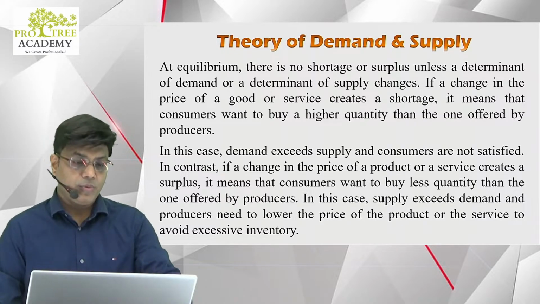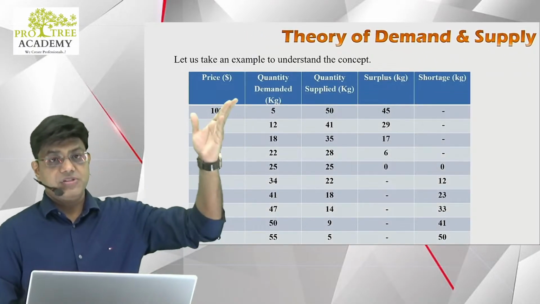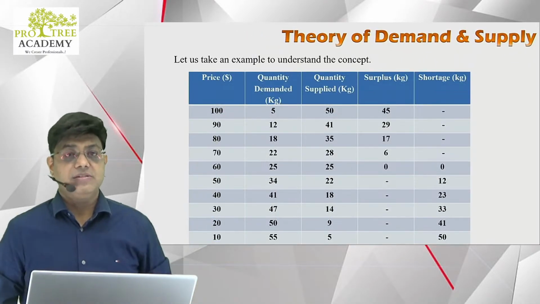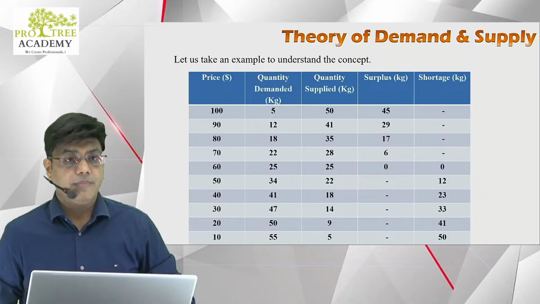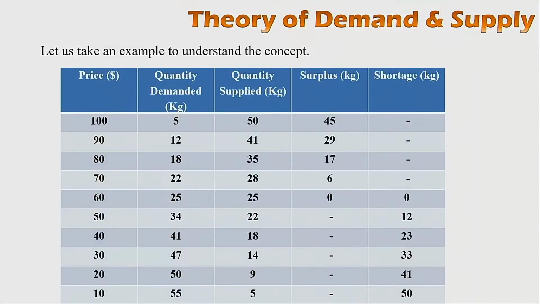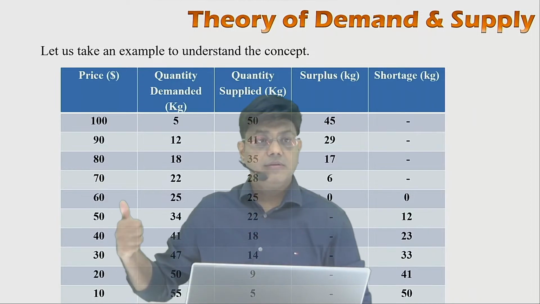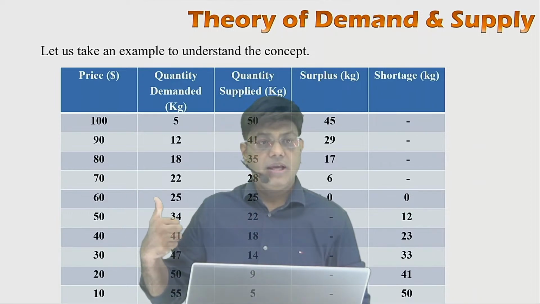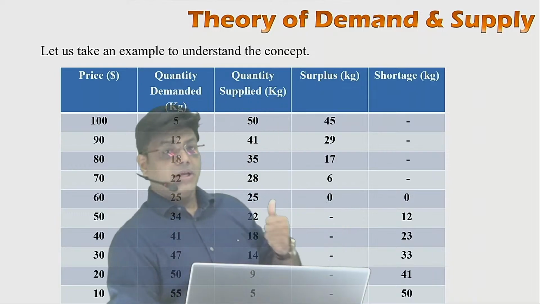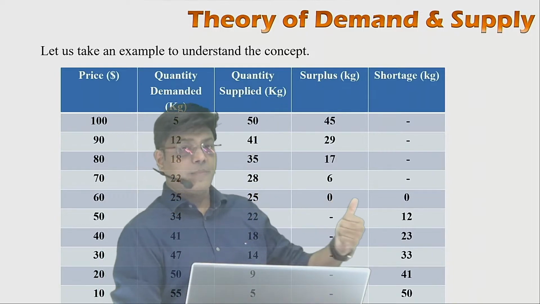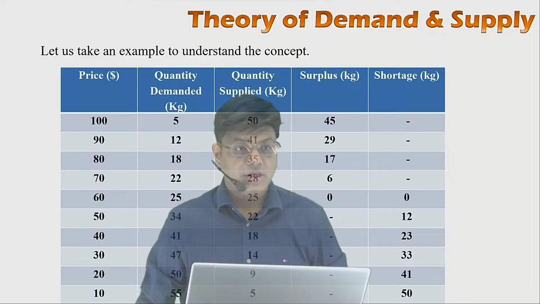Now we have seen this with the help of a table. At which price and what quantity is there equilibrium in the demand and supply? Absolutely, guys. At price 60, the quantity demanded is 25 and the quantity supplied is also 25. There is zero surplus, there is zero shortage.